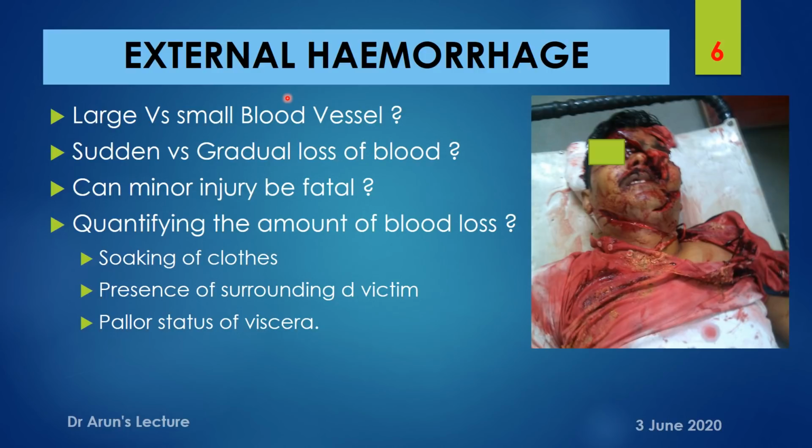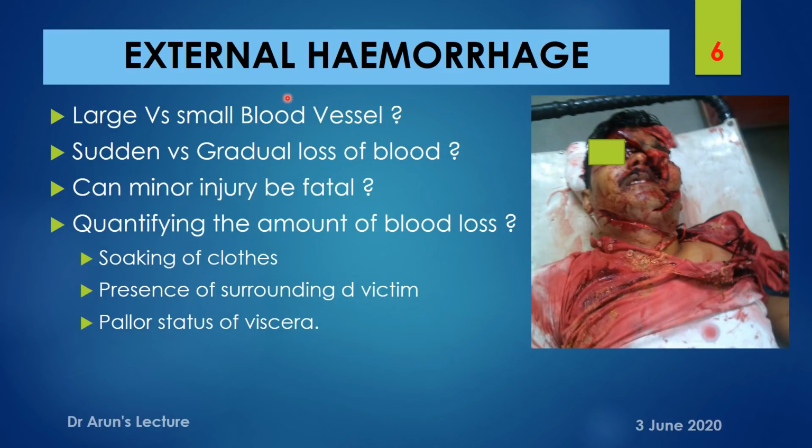And point number 3, can a minor injury be fatal? Yes, a minor injury can be fatal in an individual who suffers from any bleeding disorder or hematological condition. The example could be an individual with hemophilia, where a minimal injury is sufficient in the ordinary course to result in the death of the person.